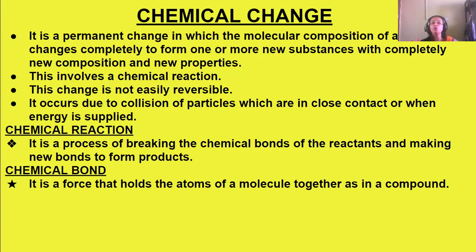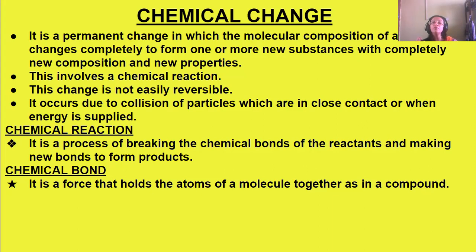Next, we are coming to another feature of chemical changes. It involves a chemical reaction. That is, when a chemical change is taking place, there is a chemical reaction taking place. That's why the change is chemical. Then this change is not easily reversible.